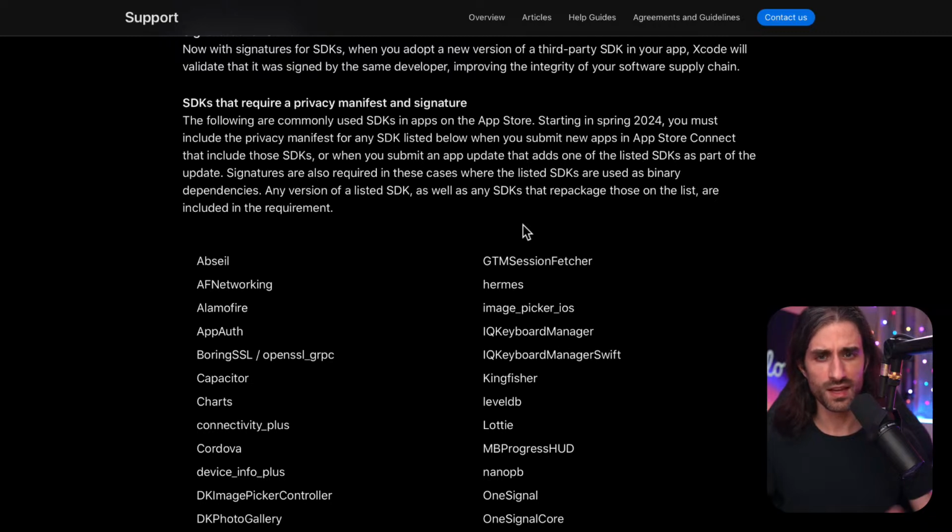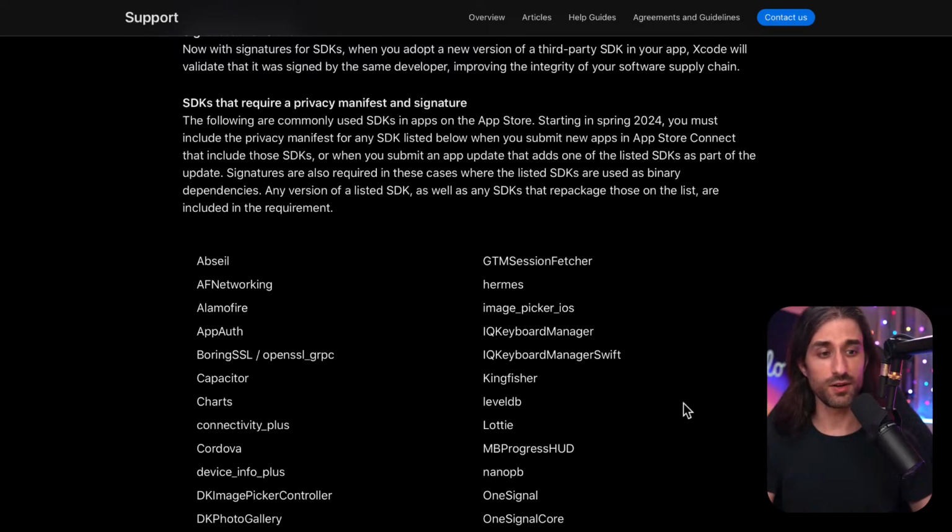Something interesting is that they say when you submit a new app or when you submit an app update that adds one of the listed SDKs as part of the update. So I think if your app already has one of these SDKs in the app for now, and you don't update the SDK, I'm not sure that Apple will reject your app.